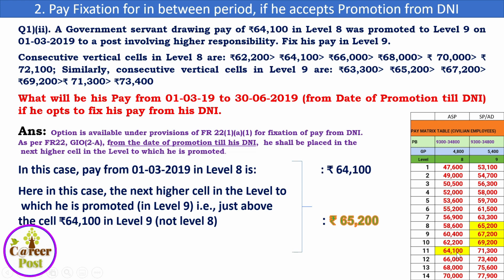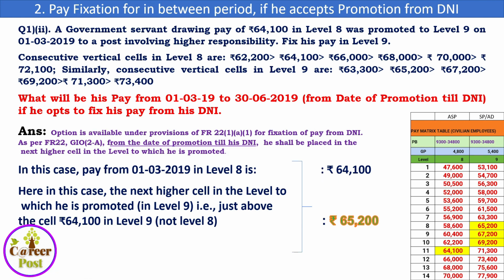What is beyond 64,100? It is 65,200. So we have written here 65,200. It is just above the 64,100 that he is drawing right now in level 8, but it should be in the next higher cell. So any amount beyond 64,100 in cell 9, that is 65,200, will be his scale for the period from 1/3/2019 to 30/6/2019.